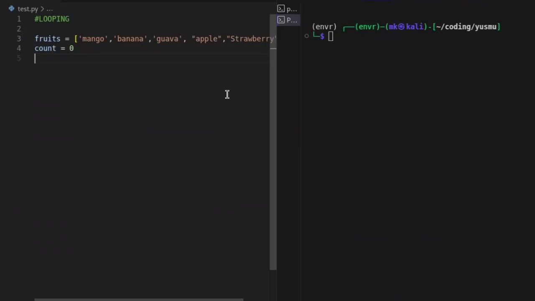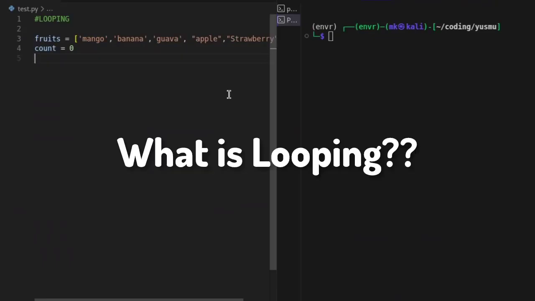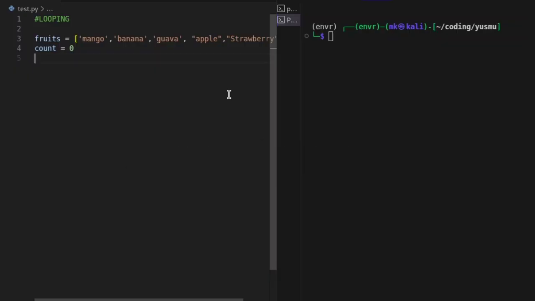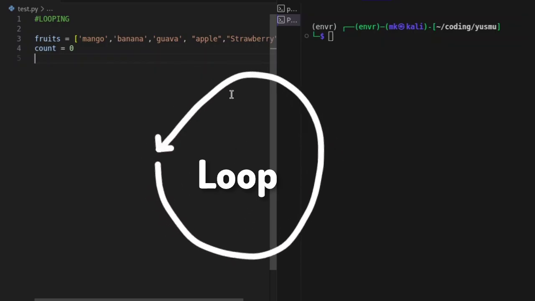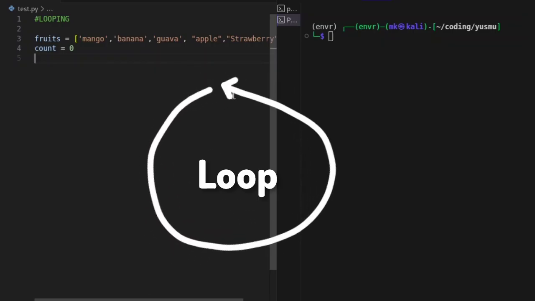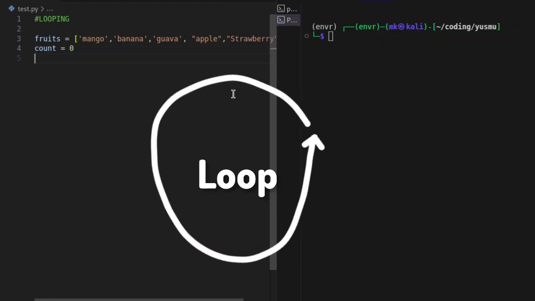Welcome to this video. In this video, we're going to learn about looping. What is looping in programming, specifically in Python programming? Well, if you look at the concept of looping in literal terms, in a simple way to understand, looping just means repeating. If you repeat some certain action over and over again, that's what we call looping in programming.